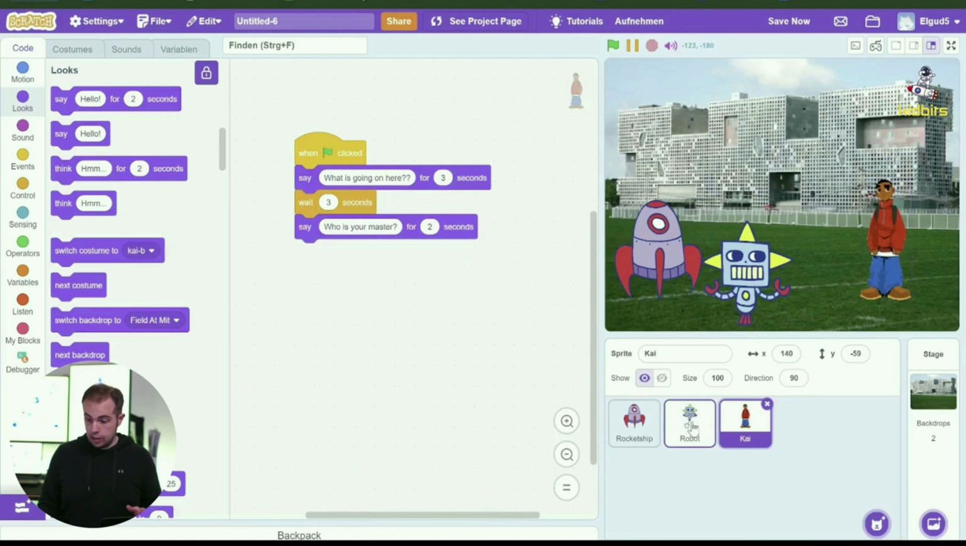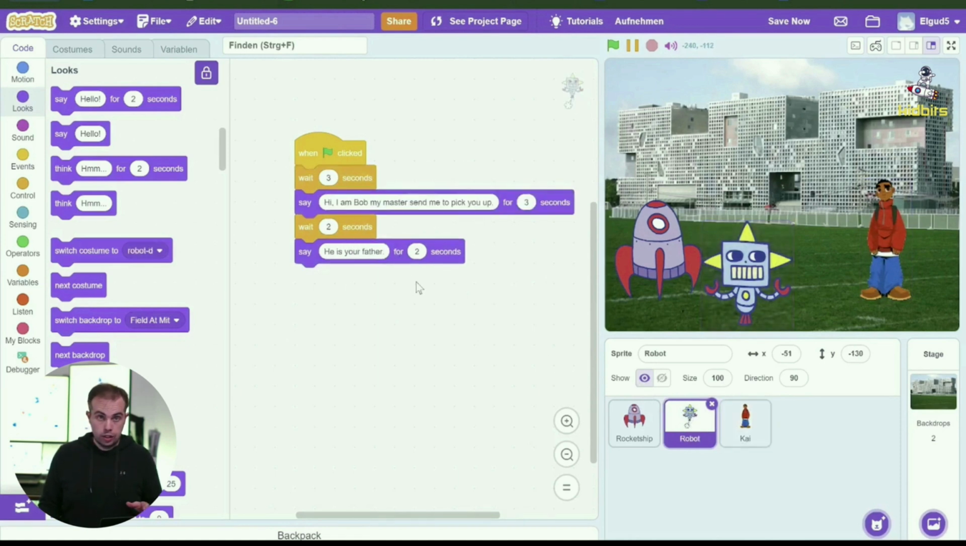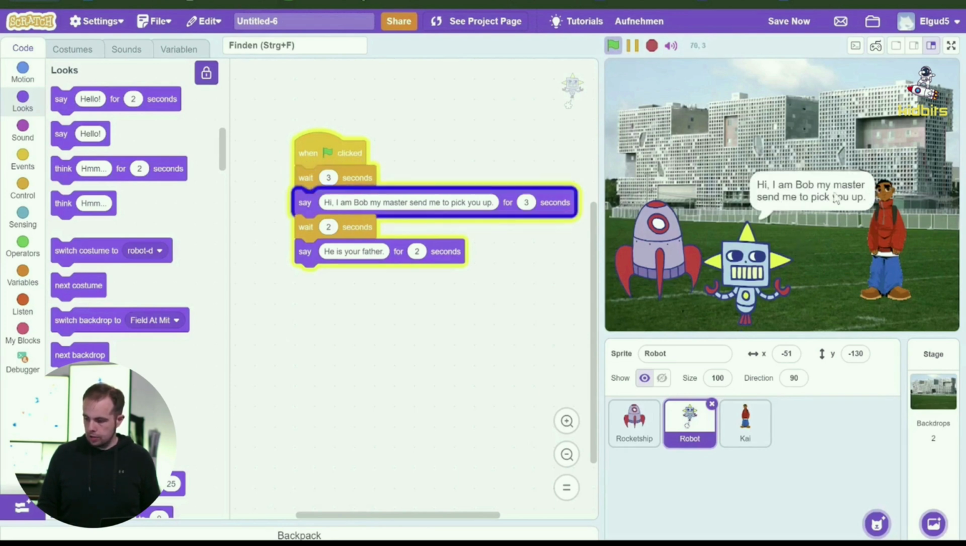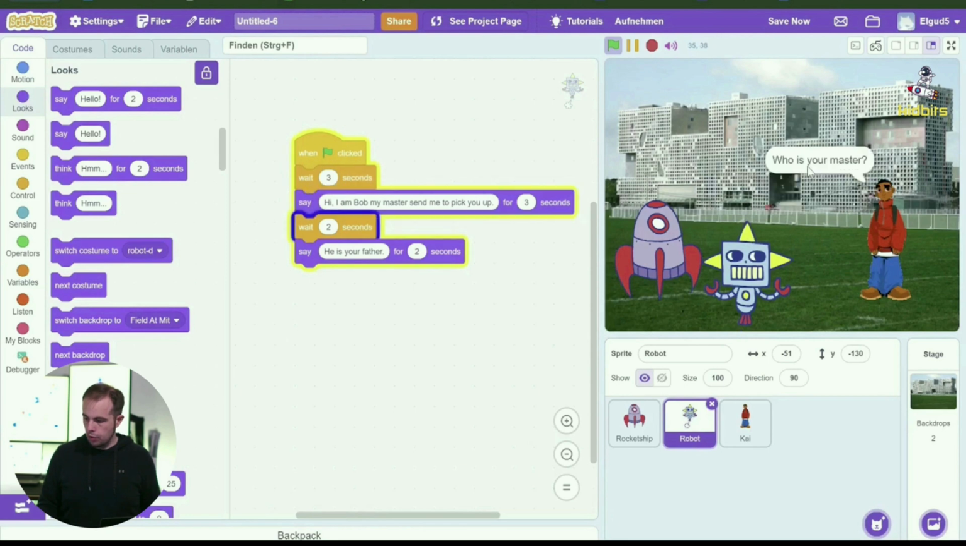And just like last time, we again need to consider how long the robot spoke. And before we go on, let's actually click on the flag in order to see the conversation so far. Let's go. "What is going on here?" "Hi, I'm Bob. My master sent me to pick you up." "Who's your master?" "He's your father."